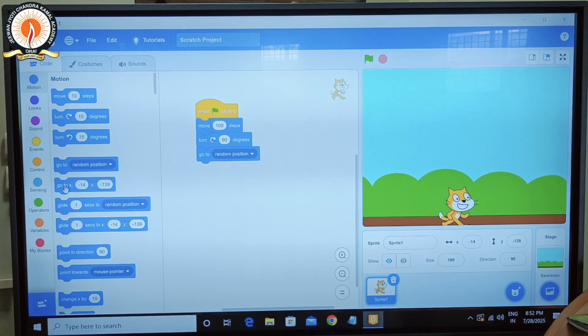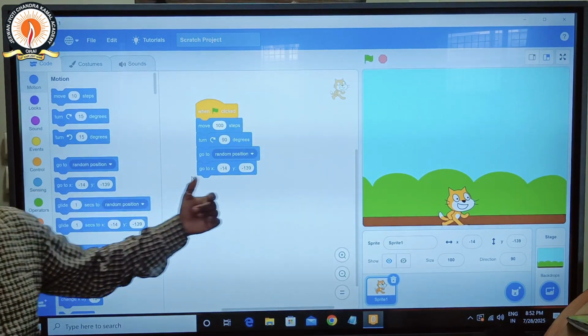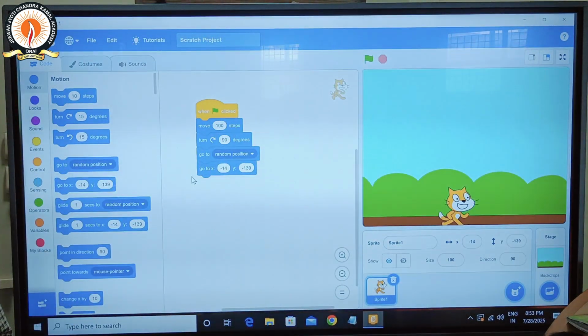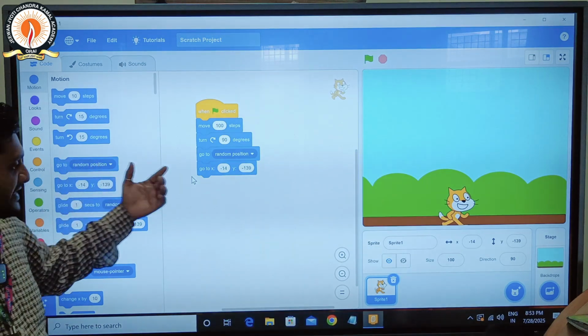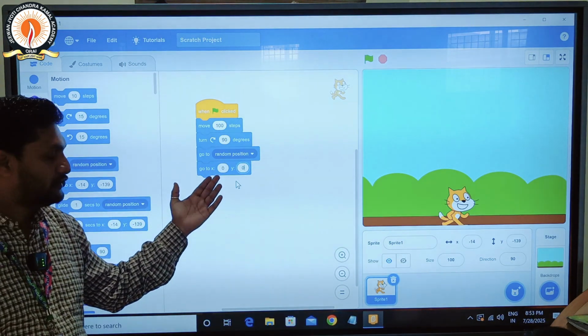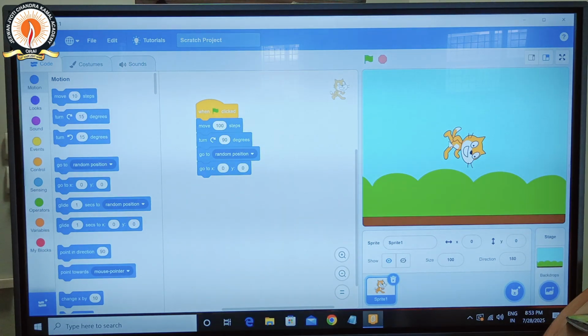Now the next step is very important: x and y. All of you know the math. In math, x and y coordinates are given to you. A horizontal line means the x direction, and a vertical line means the y direction. Now in the x axis I put 0 and in the y axis I put 0. So it comes to the center. Okay, x 0, y 0, my sprite comes to the center. Now click on the green flag. Look, my cat is in the center position.